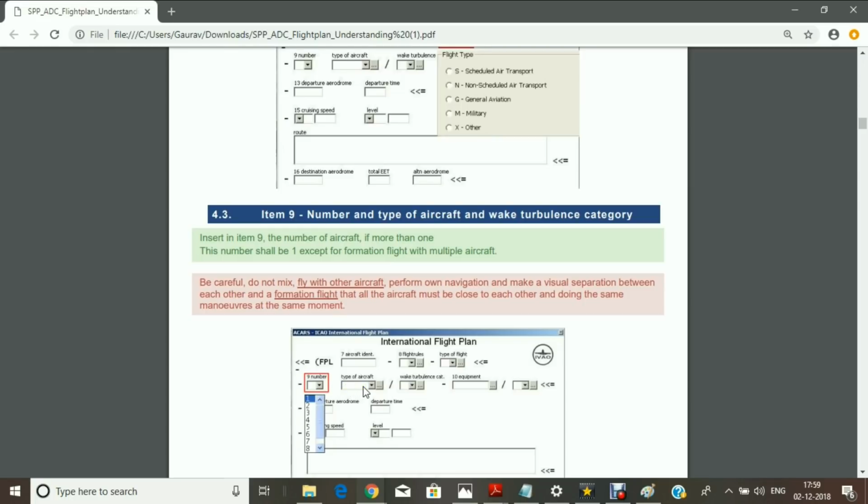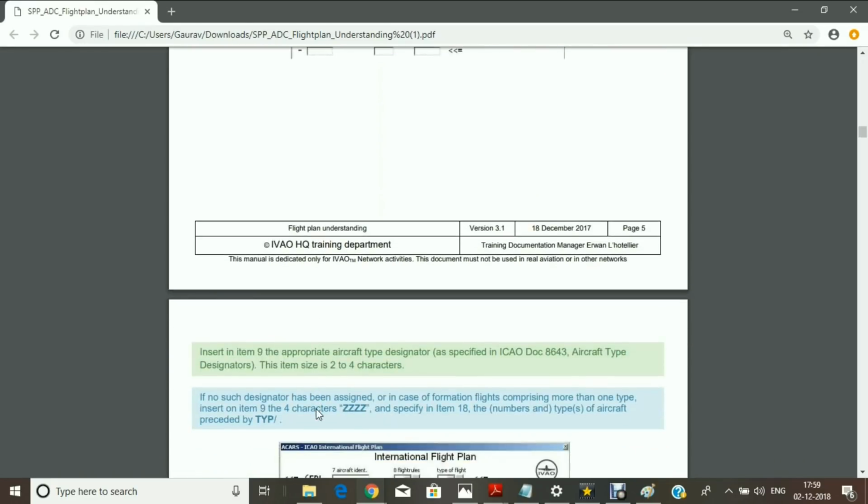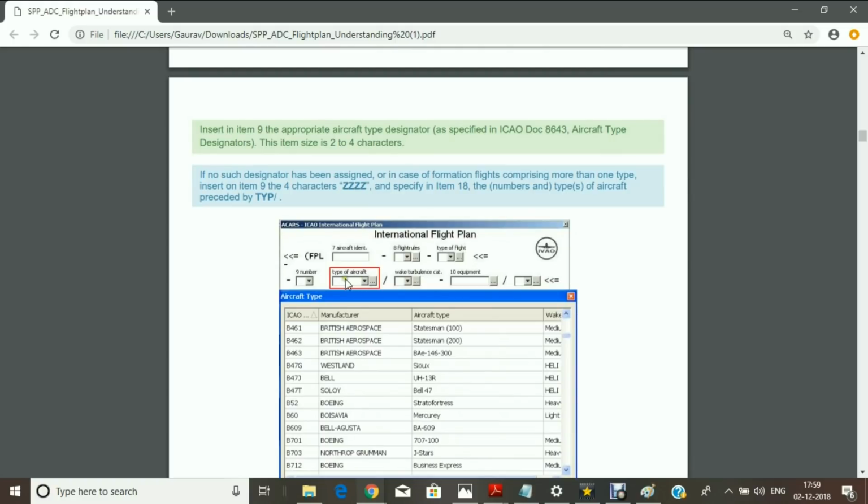Type of aircraft, which type of aircraft it is? We have Boeing, Airbus. In Boeing also we have so many types of aircraft. So to fill this part we have to go to the ICAO document, and in the ICAO document you can search for your aircraft, and as per your aircraft the codes will be written.